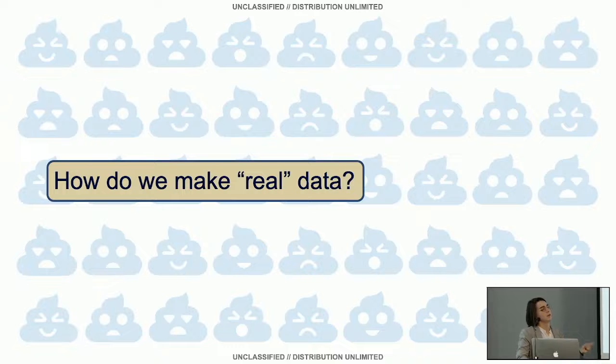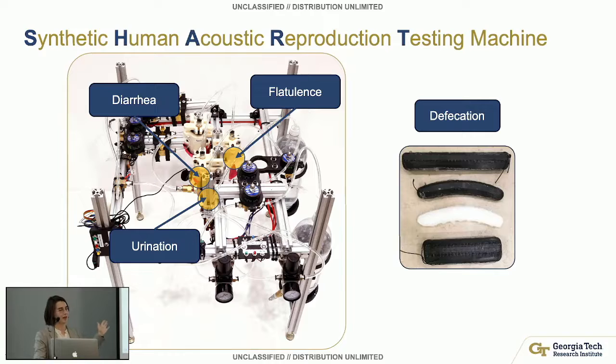We additionally wanted to try to make real data because we only had 10 weeks for this project, so we wanted to see if we could generate some fake sounds that kind of sound real and trick the ML model. We created a lovely machine called the Synthetic Human Acoustic Reproduction Testing Machine. That's called the SHART machine, and it had several subsystems to generate fake noises.